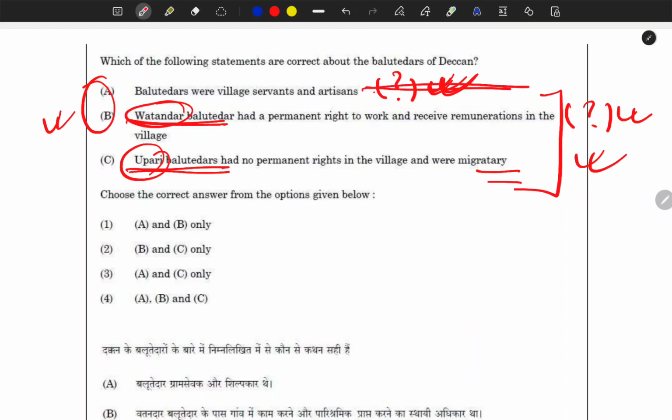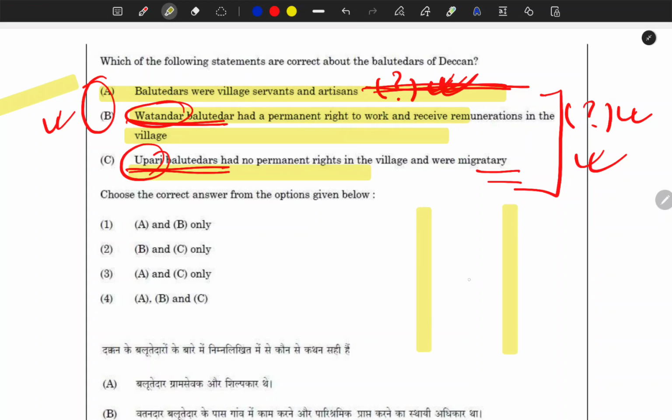Even if you are not sure about this, you can play 50-50 between B and C, and A and B and C. But as I said, for making these two statements correct, this has to be true, because there are not two kinds of things and two kinds of features that will interchange. There is only one kind of thing here, and they are just discussing its features. Most of the time features are correct. So if you don't know, you can play 50-50, but if you know, this was a very easy question for me: A, B and C.